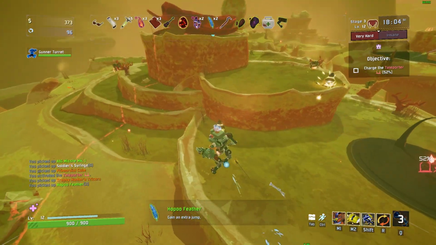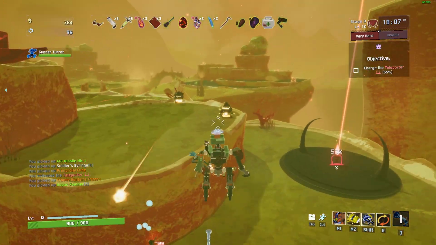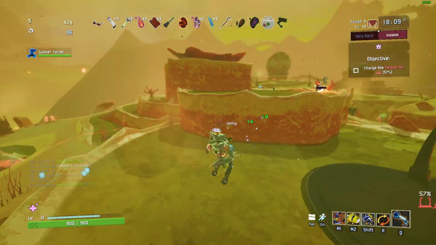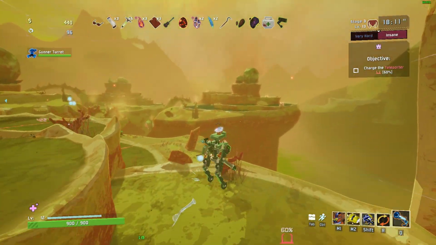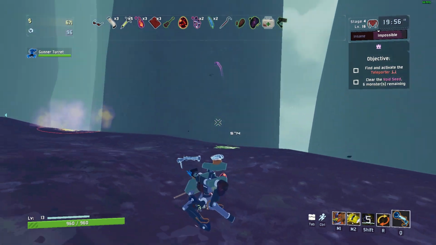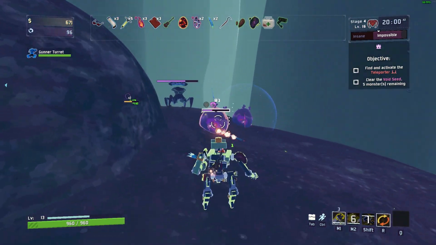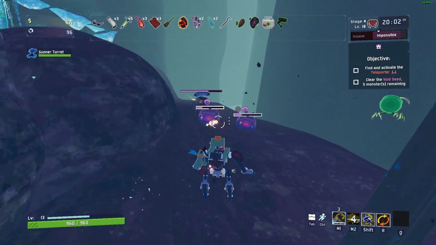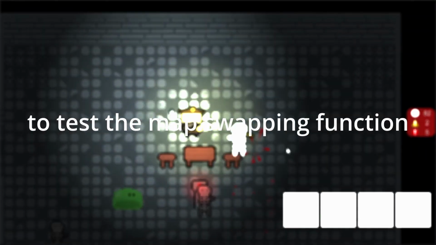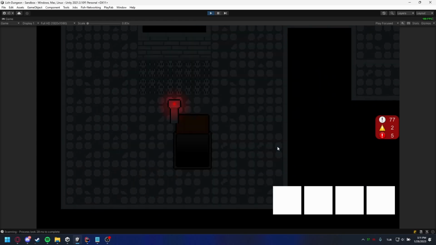I got some inspiration from the game called Risk of Rain 2. I really love this game and it also has inspired me on Lich Dungeon. In this game, there are no procedural maps. There are pre-made maps that you just go to randomly, and each level has its map style. So I decided to do the same thing. I made two maps to test the map swapping function. After a bit of work, I got it working.